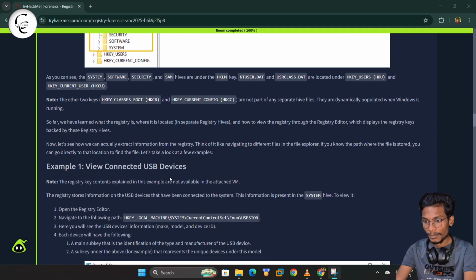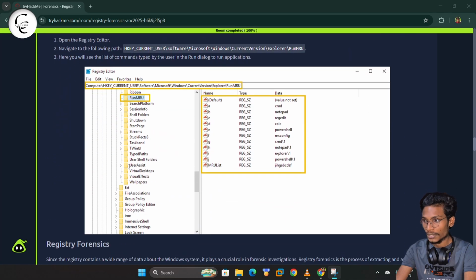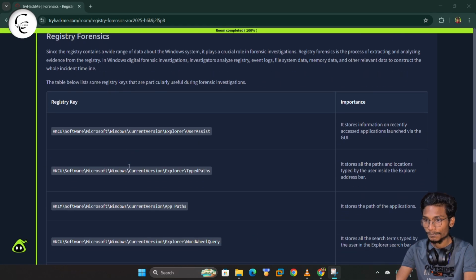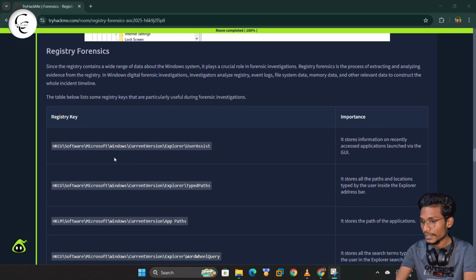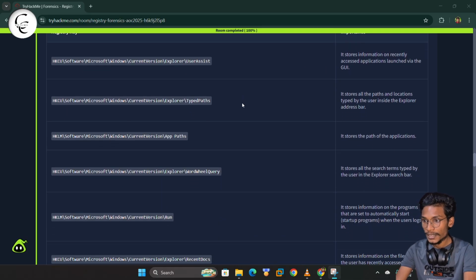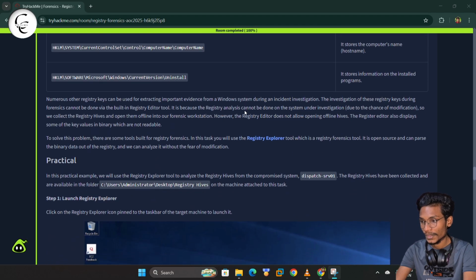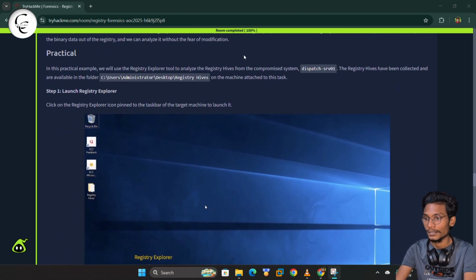So here we have some information, and here we have one example. You can go through this information, and now we can scroll down. So guys, here we have the registry forensics, the registry keys, and their importance. You can go through this table, which is going to be very useful in this practical room. So let's scroll down, and from here we can start our practical.